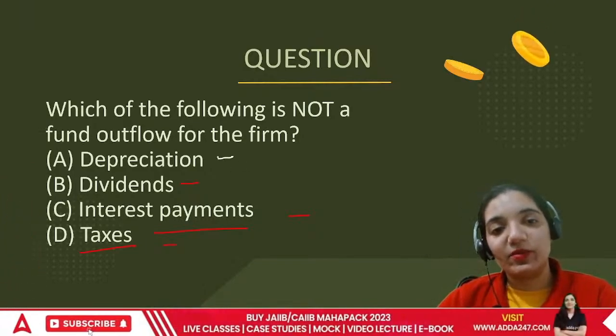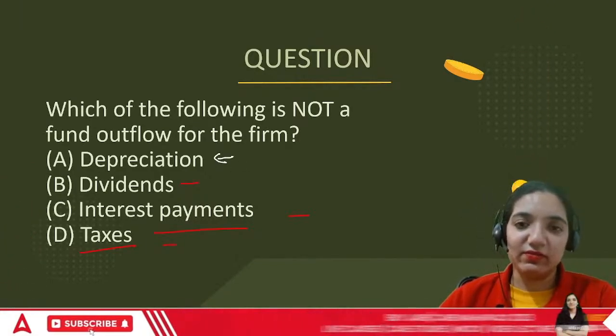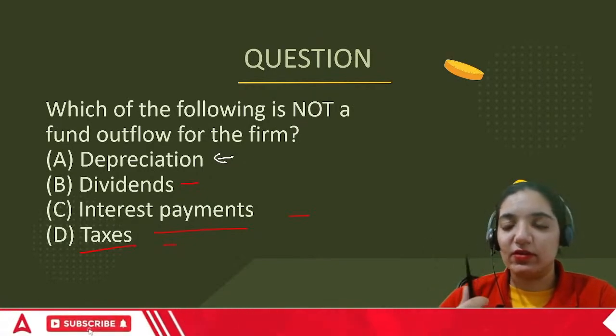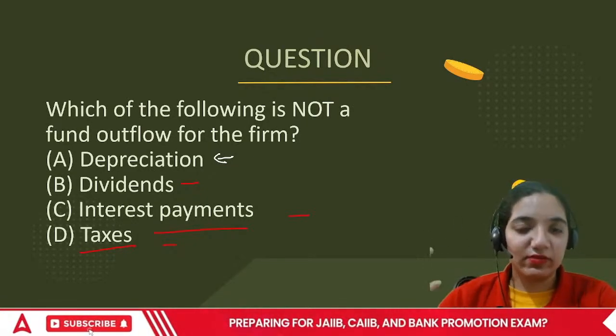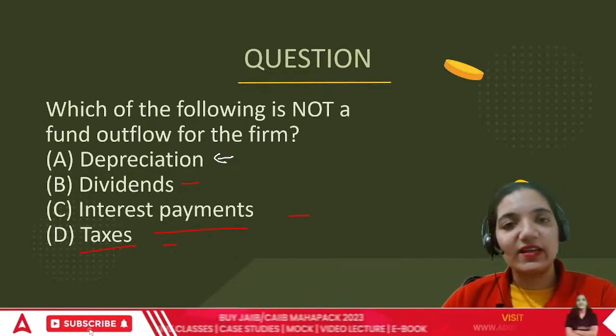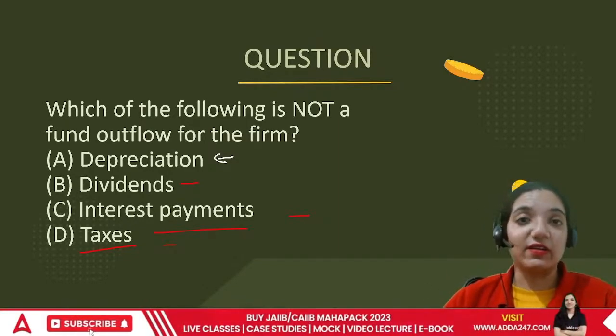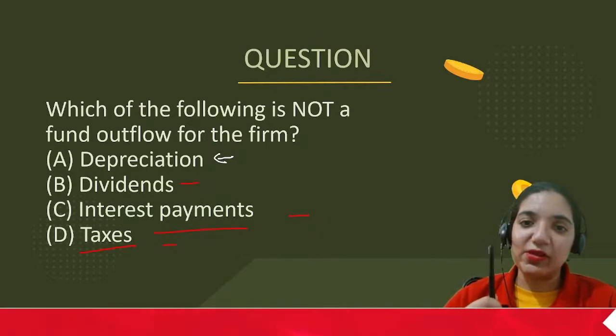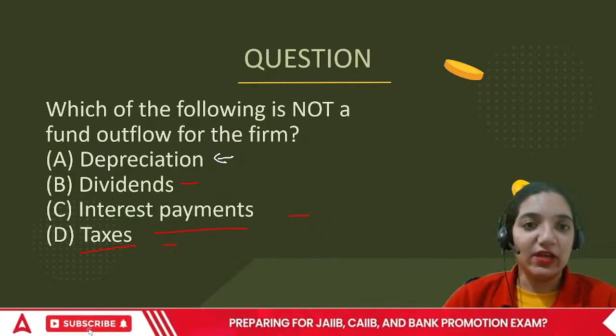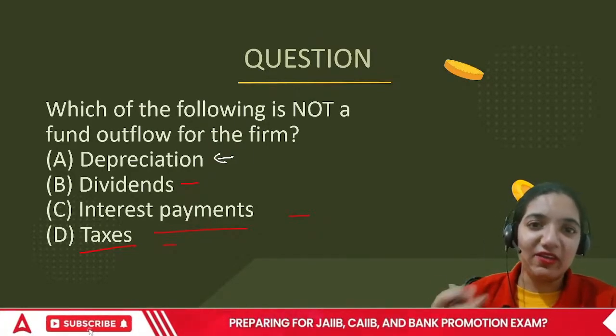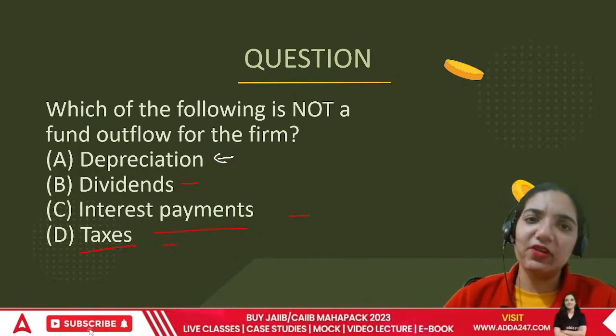But in terms of depreciation, do we give it to anybody? I just bought this particular digital pen tab for the classes. Now its value is declining because every single day new things are coming up. Am I paying the depreciation of it to anybody? I'm using it every day, I'm earning through it, but I'm not giving it to anybody else.